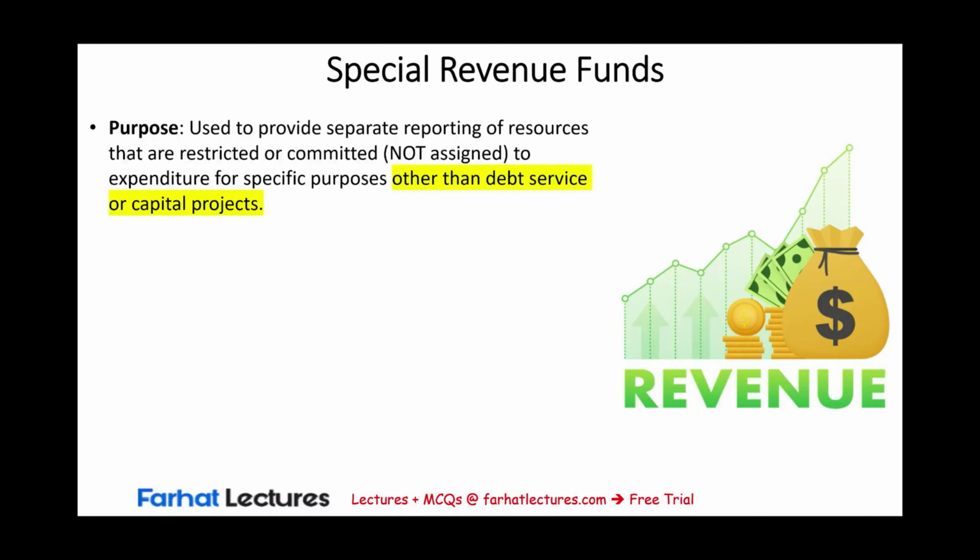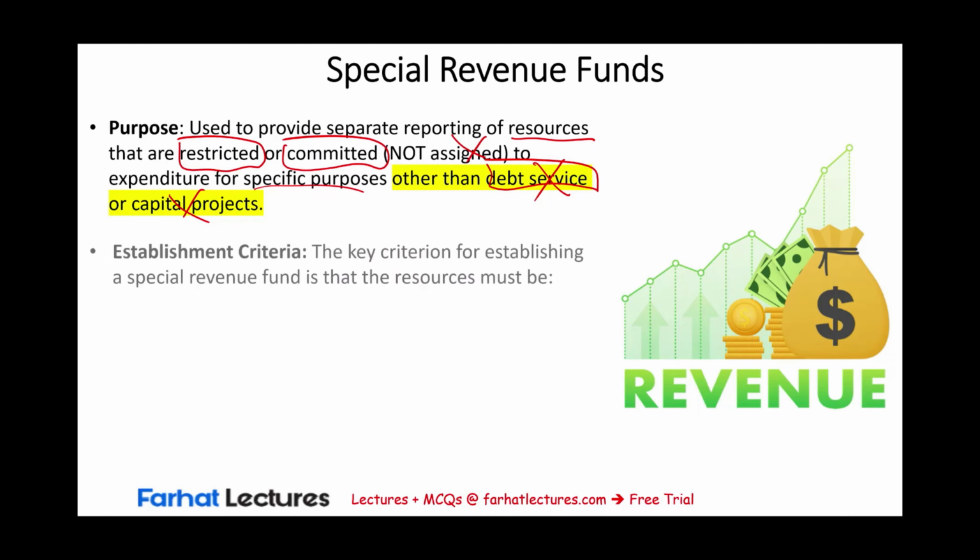Let's start by discussing the purpose of the Special Revenue Fund. The Special Revenue Fund accounts for resources that are restricted or committed, not assigned, to expenditure for a specific purpose. And that purpose cannot be for debt service, because we do have a special debt service fund. It cannot be for a capital project because we also have capital project funds.